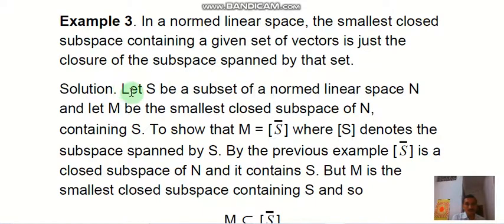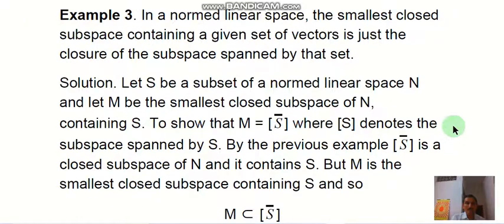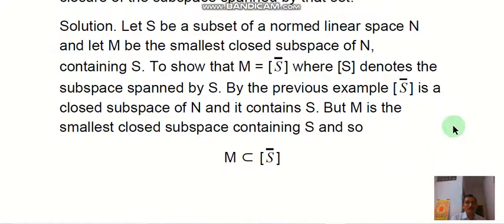So here we see the proof. Let S be a subset of a normed linear space N, and let M be the smallest closed subspace of N containing S. Then we have to show that M equals the closure of [S], where [S] denotes the subspace spanned by S.